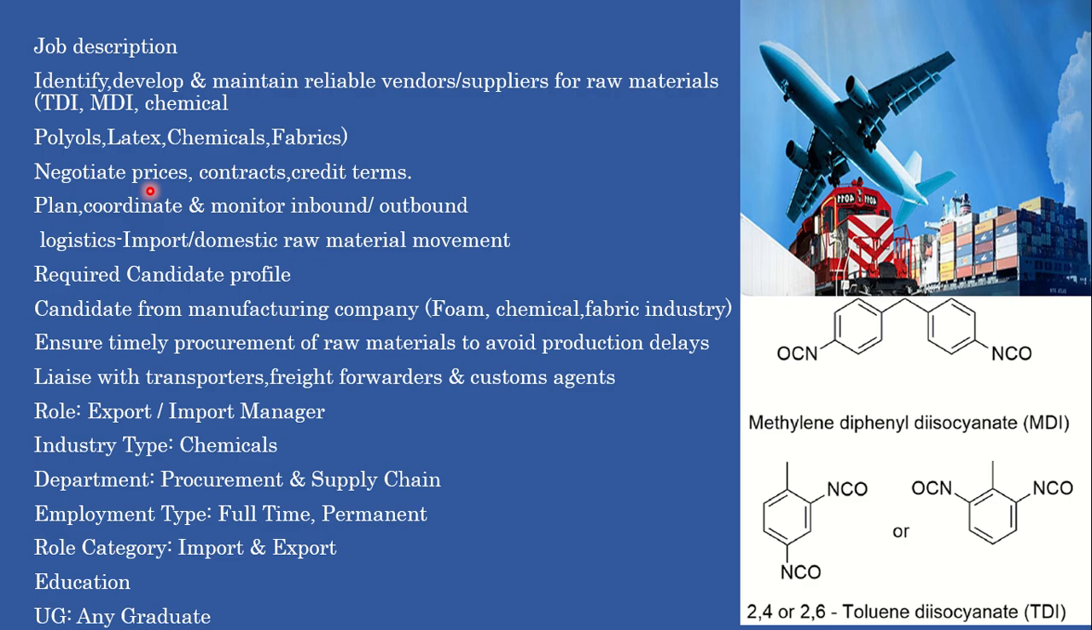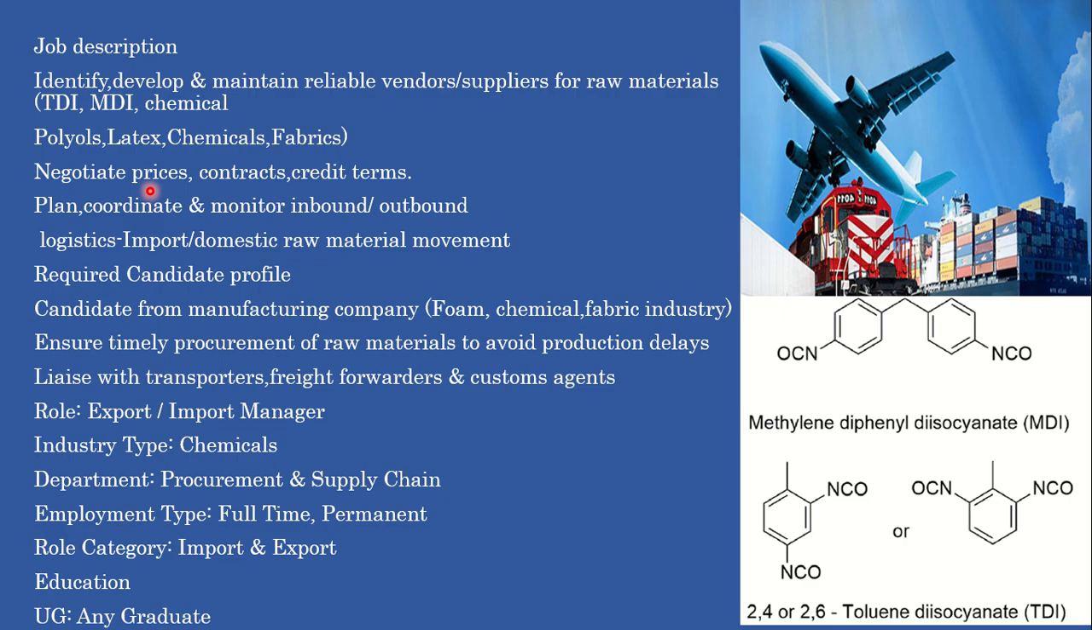Then logistics for import and domestic raw material movements. Whatever import material is sourced, you need to maintain the logistics for that. How will you maintain it? For example, you need to pick up this TDI and MDI chemical from China. To pick it up, you need to appoint a freight forwarder who will pick up the goods from China and arrange delivery in India. These are the processes in which you need to maintain the transport and movement of this material.